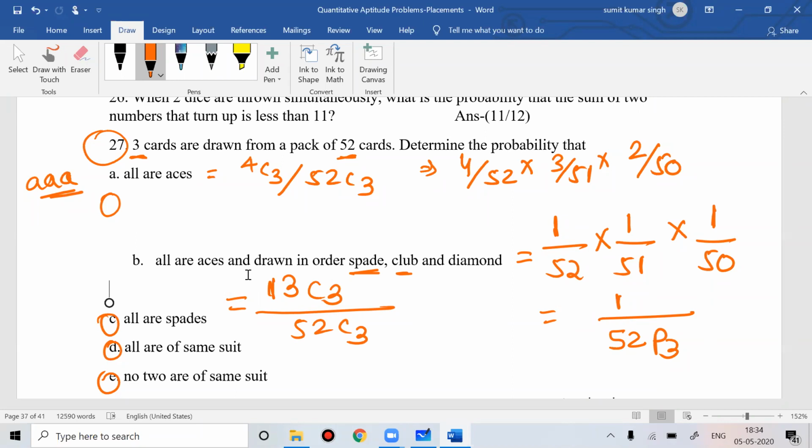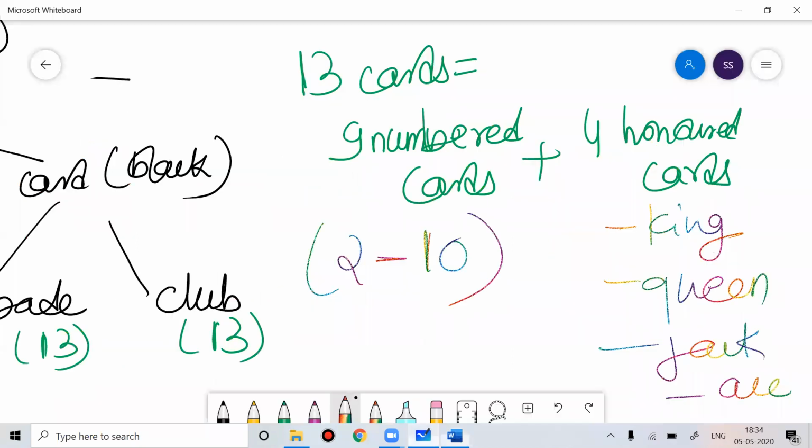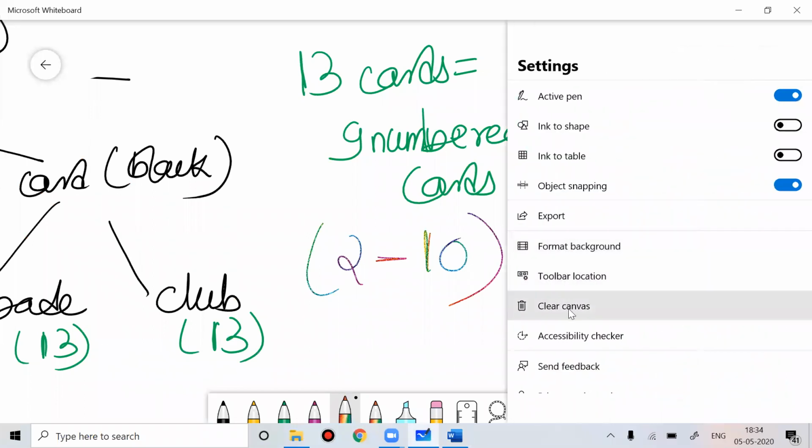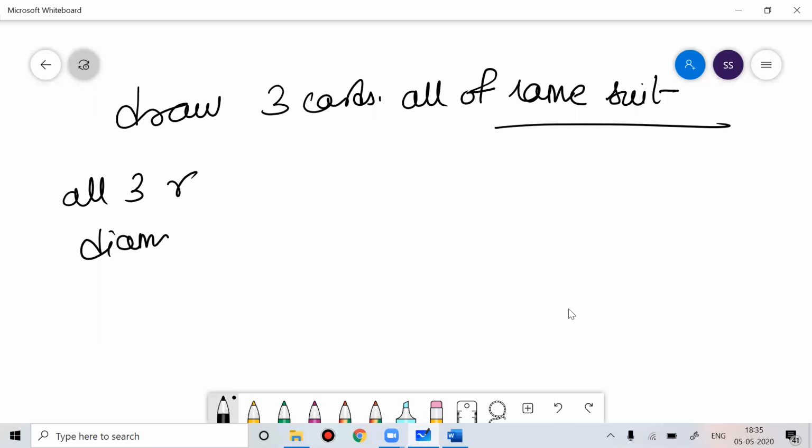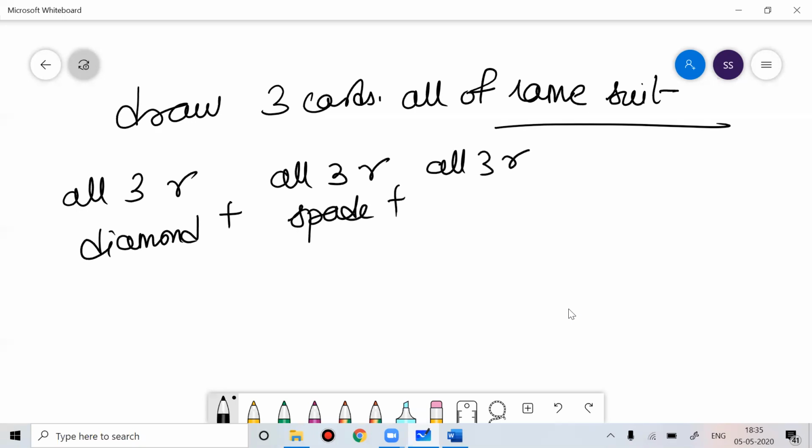Clear? Now the next part: all should be of the same suit. You draw three cards, and all are of the same suit. All of the same suit means all three are diamond. There are four suits. So all three are diamond, plus all three are spade, plus all three are heart, plus all three are, what is left, club.